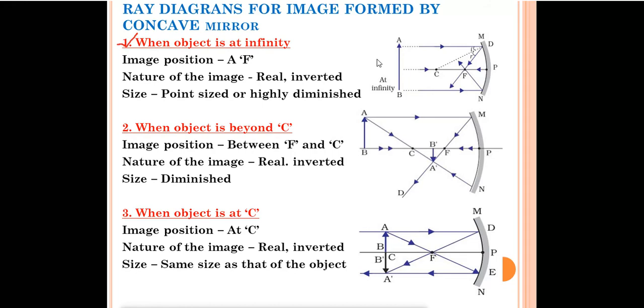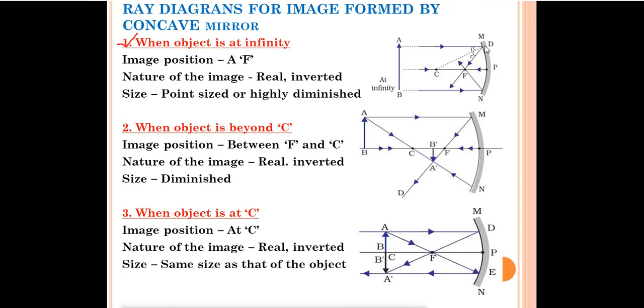Infinity means at a very far place where we cannot see also. Suppose this is our object AB. It is at infinity, so the image position is at infinity. This is our concave mirror, and this is the principal axis. Rays of light will go from this point and this point. From A one ray of light can go, and from B also one ray of light can go. They will strike the surface.